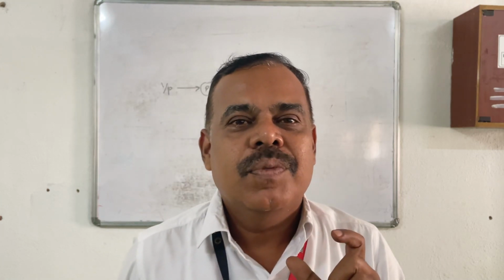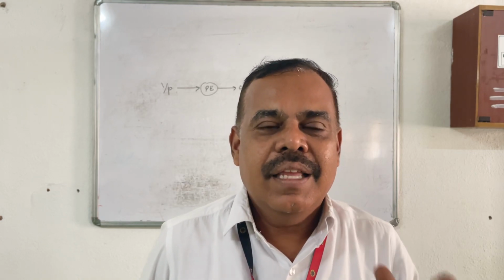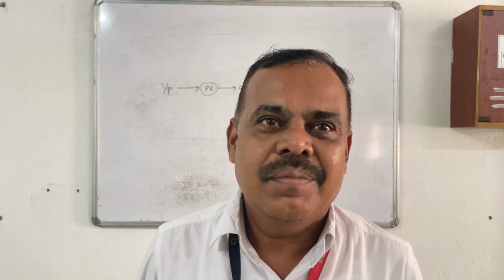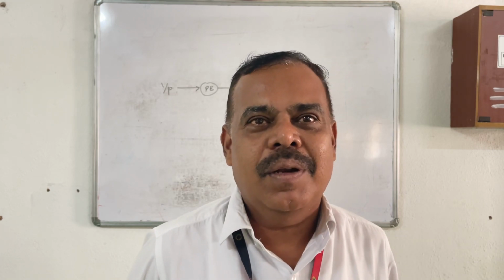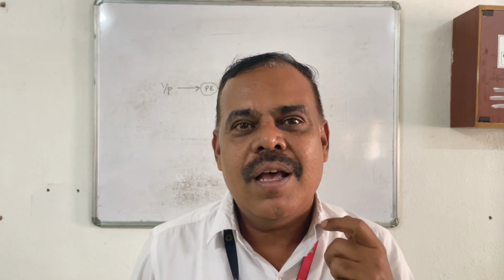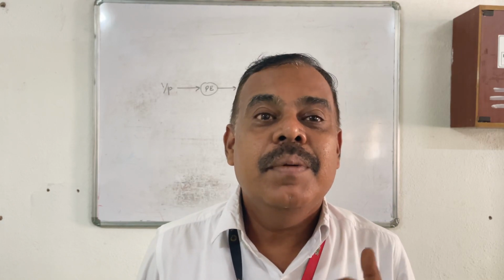Whereas fuzzy logic is different. Suppose I ask whether rain will come today, rain may come or may not come. So it varies from 0 to 1. Sometimes it is okay or sometimes it is not okay. Suppose I ask what is the color of the apple? Immediately Indians will think, their mindset will be that it should be red. But it may not be the case for Dutch people. If we ask them what is the color of an apple, immediately they will think green. So it may vary from people to people. That is called fuzzy logic.